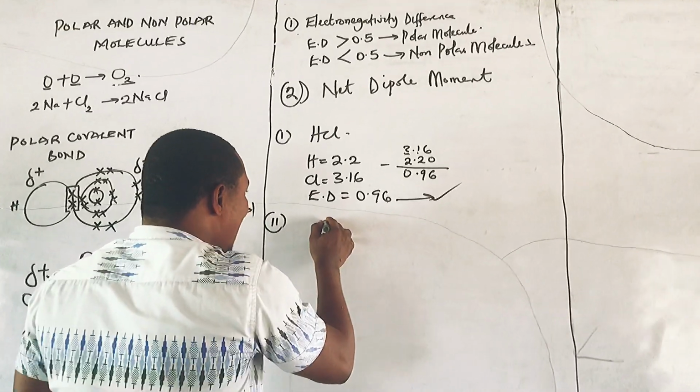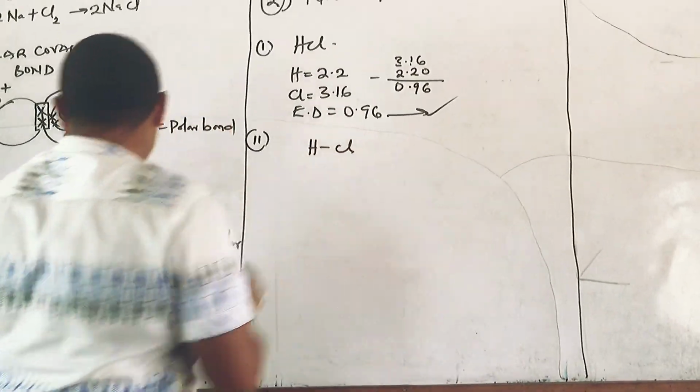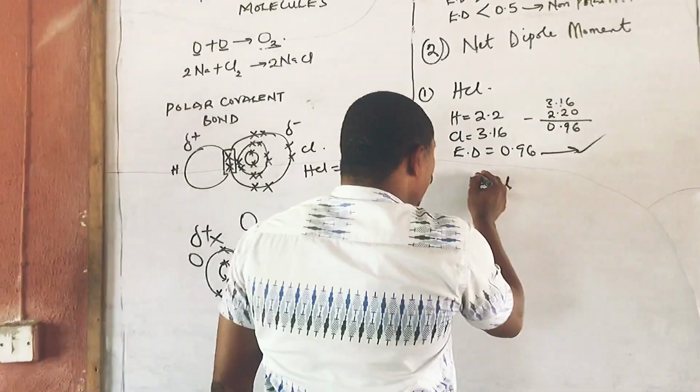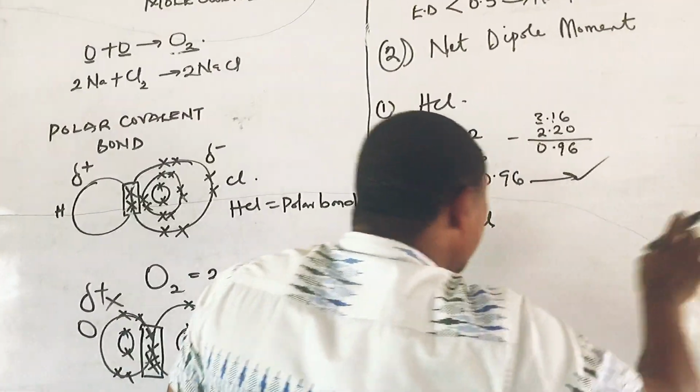If you look at HCl, we're going to have something like the one I've demonstrated here, the hydrogen and the chlorine. So what happens? The chlorine will be drawing the electron.